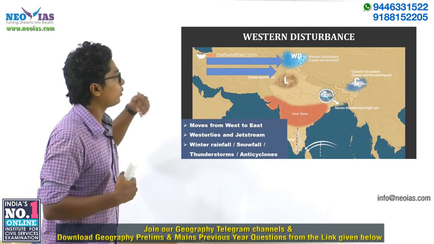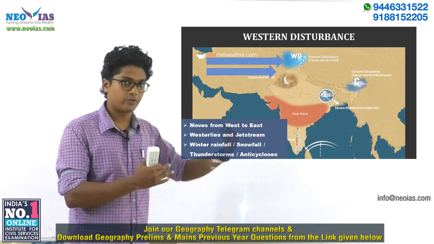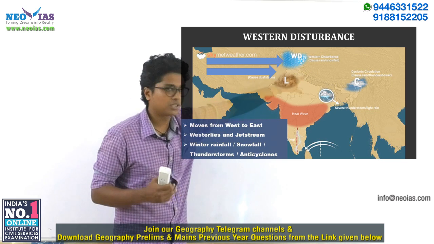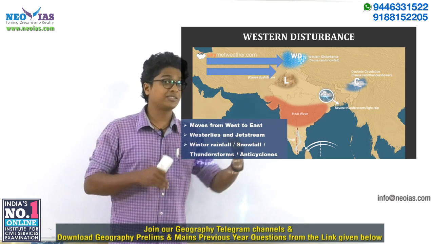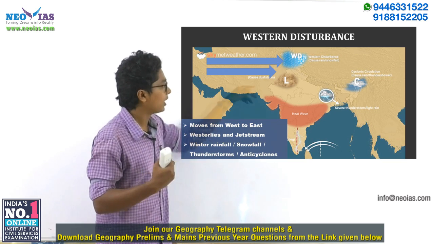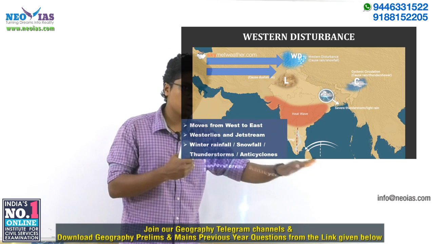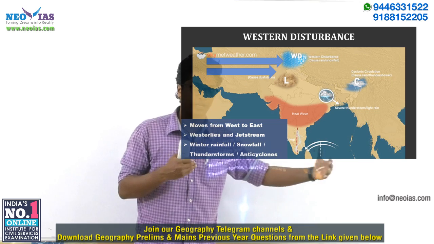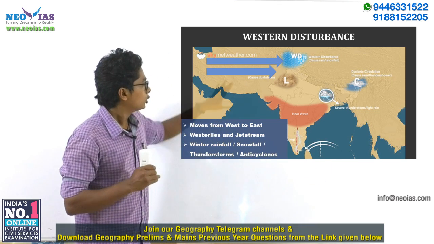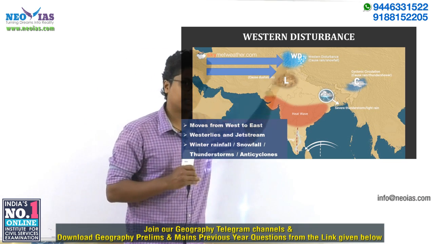So now let's take a look at the effects of western disturbance. First thing I already told you, the rainfall. In the winter season, in India's case, the northwestern regions are getting rainfall, which is very important for rabi cultivation, like crops such as wheat, which are cultivated in the northwestern regions. They need this winter rainfall. Temperature should be low and an adequate amount of rainfall should be there. It shouldn't be like monsoonal rainfall, but a lesser amount of rainfall, right? So the western disturbance provides this winter rainfall in our northwestern regions.